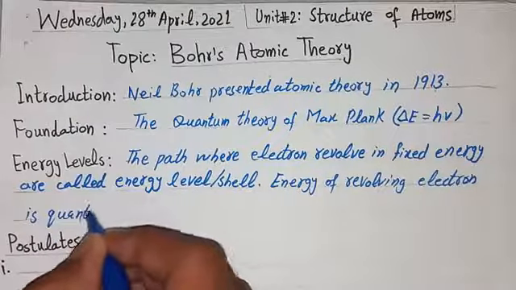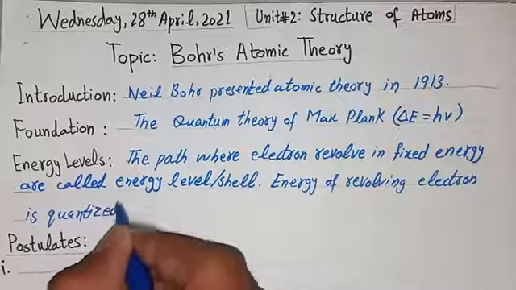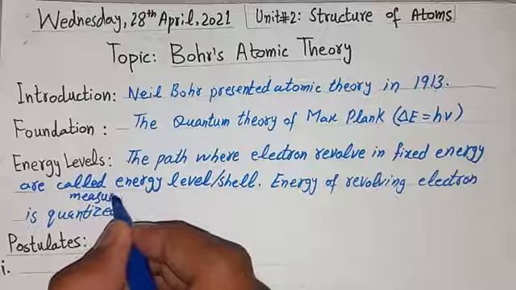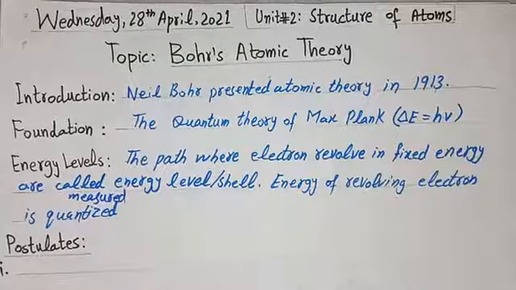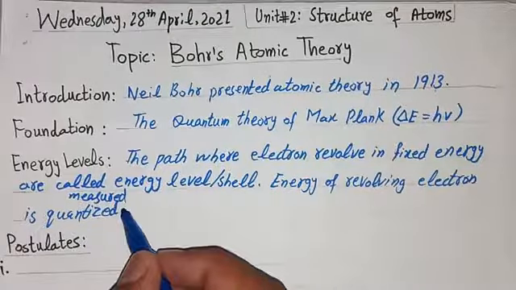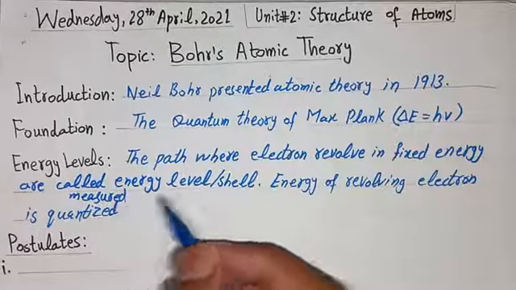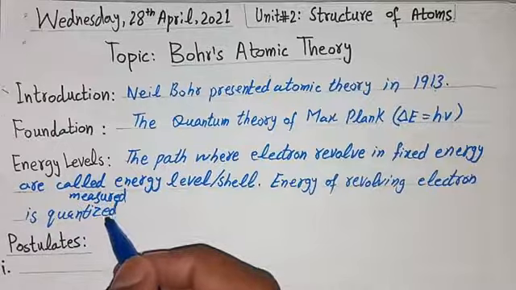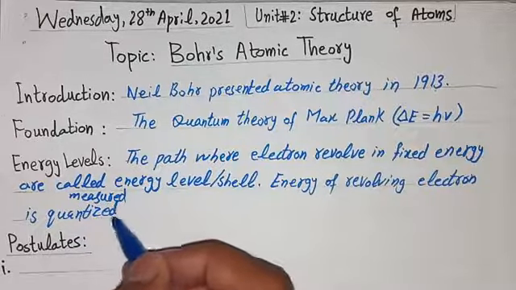Quantized means measured. Meaning, when an electron revolves in any shell, its energy is fixed, that is, quantized or measured.